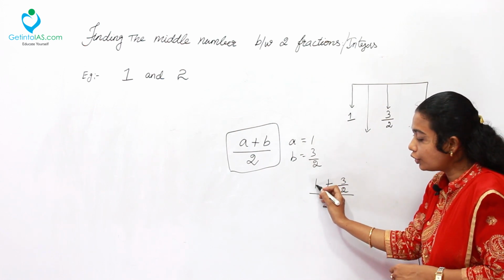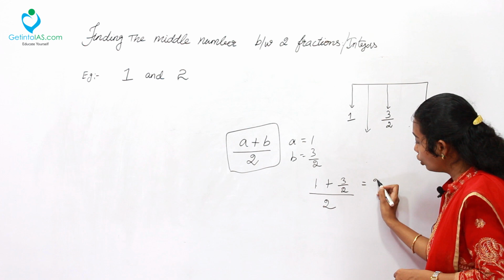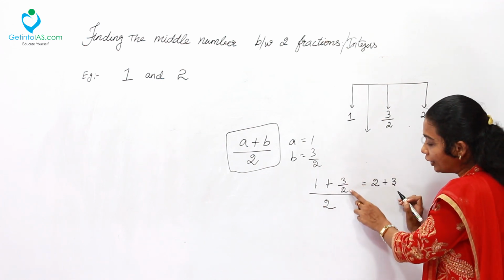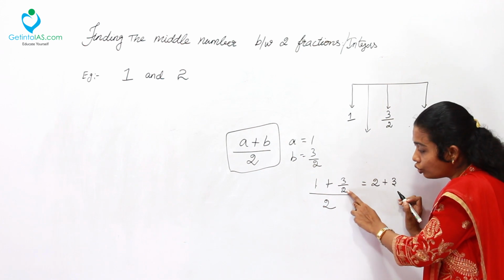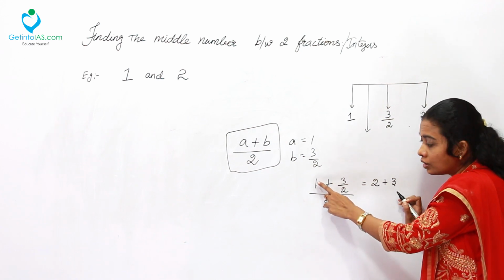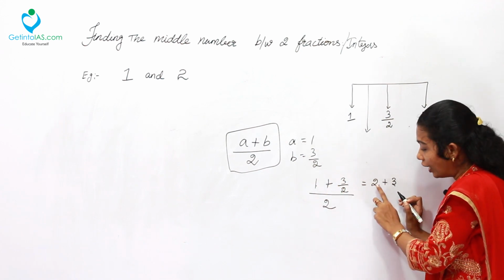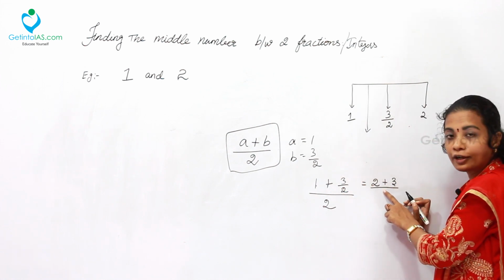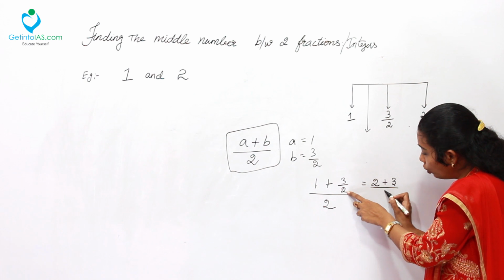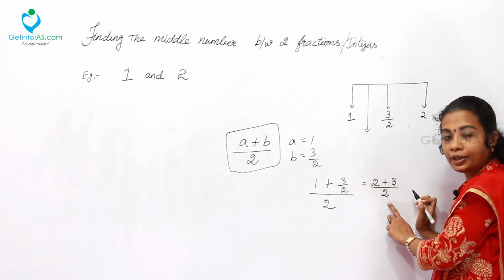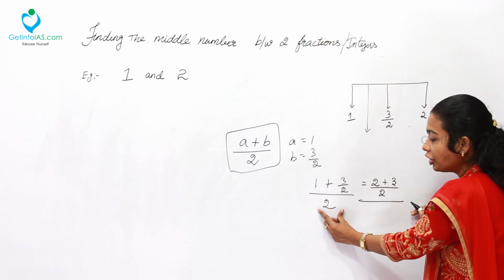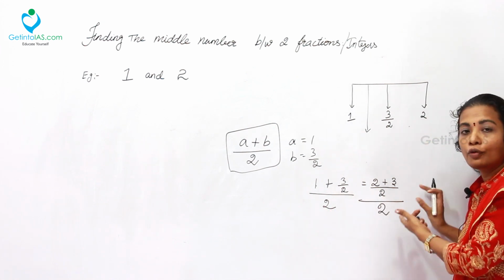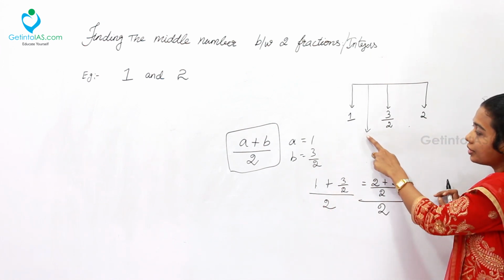Here 2 into 1 is 2, plus 3 is given. So in the numerator part I have taken this 2 cross multiplied with 1. So I got 2 into 1 is 2. I have taken plus 3. These all are on the numerator part. The denominator part 2 will be existing. Below that the new denominator part is 2. It is to be taken. Now you can simplify and get the answer.